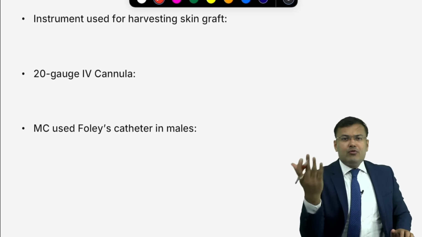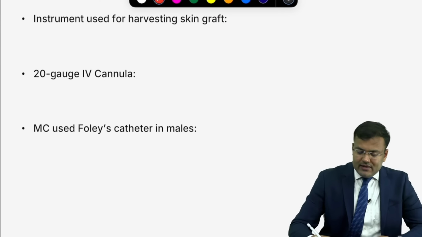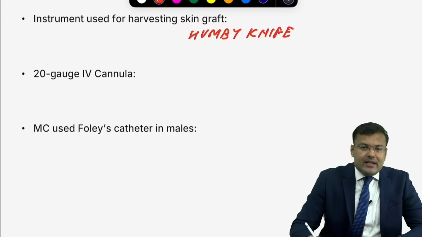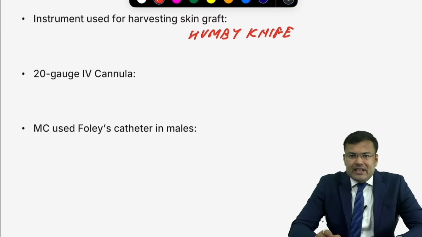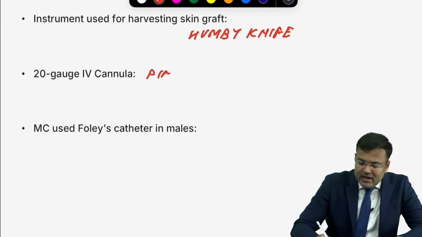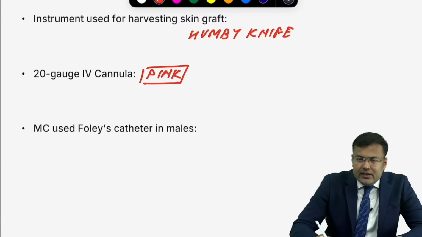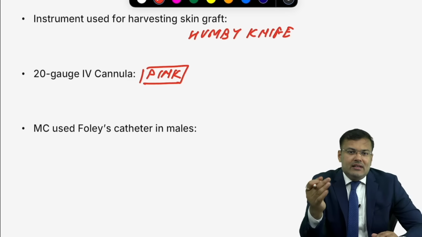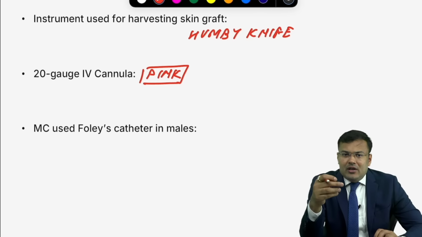Next, we are using some instrument for harvesting the skin graft. Guys, tell me the name. Humby knife. It is Humby knife. 18 gauge cannula is green, 20 gauge cannula is pink. How to remember? At 18 years of age, you have a green signal to vote. So 18 is green, 20 is pink.